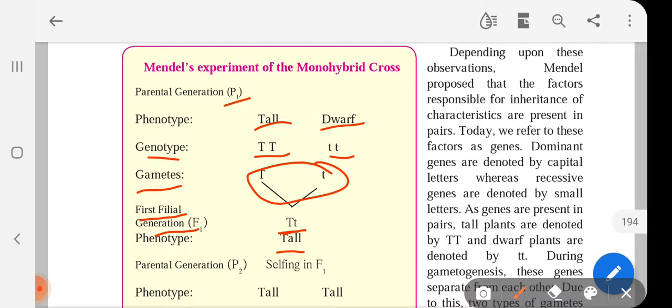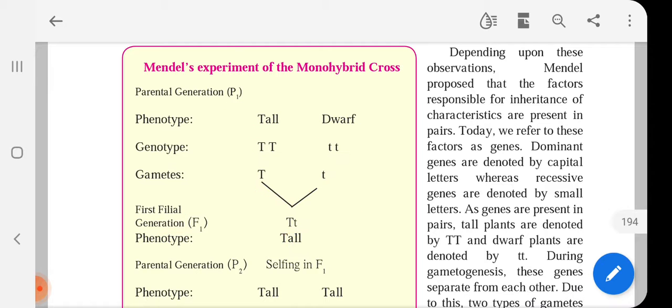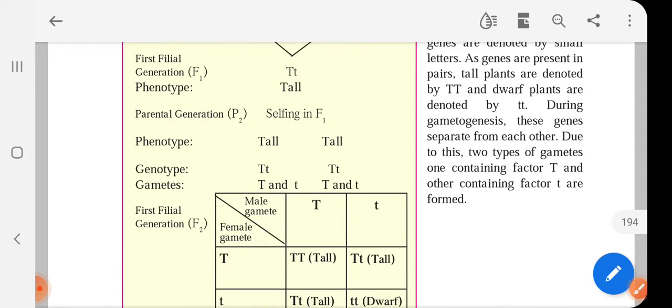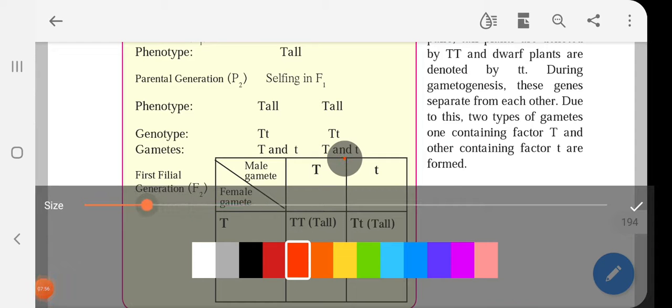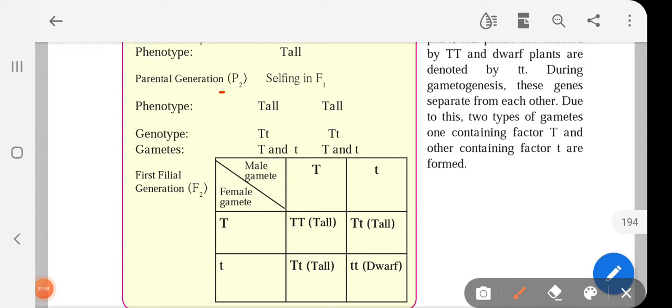Okay, but this will be called hybrid tall. Why? Because one is capital T and the one is small t. So this will be called hybrid tall. Okay, H tall or hybrid tall. Then if the same generation is treated as parent, now this will be called P2. Okay, we'll take such hybrid generations and we'll make them as parents.